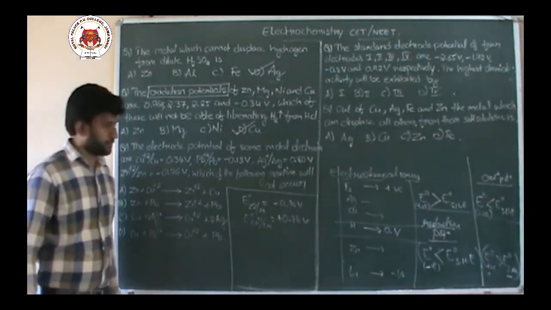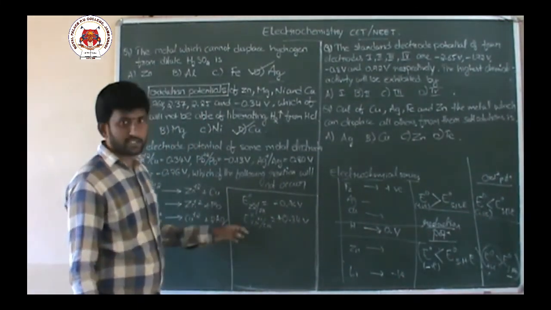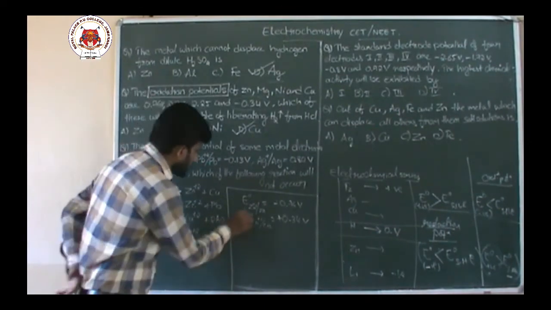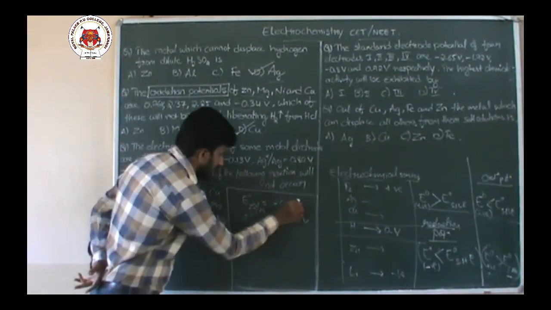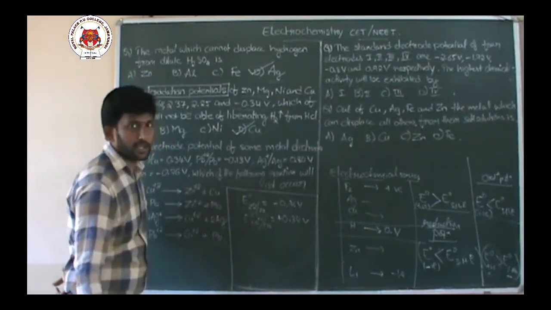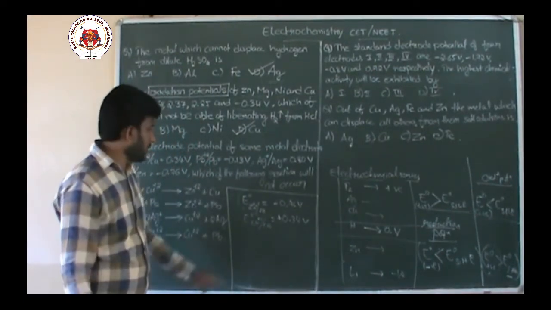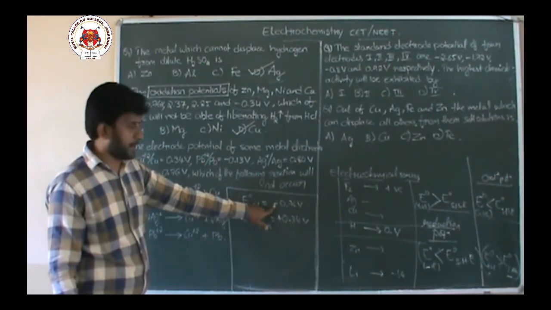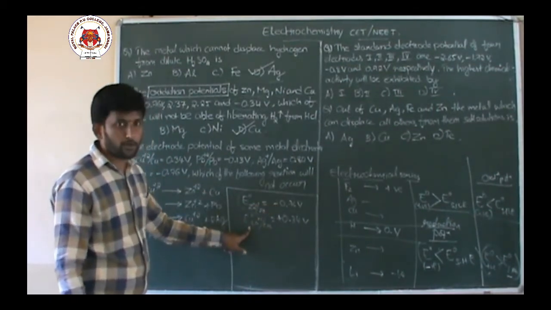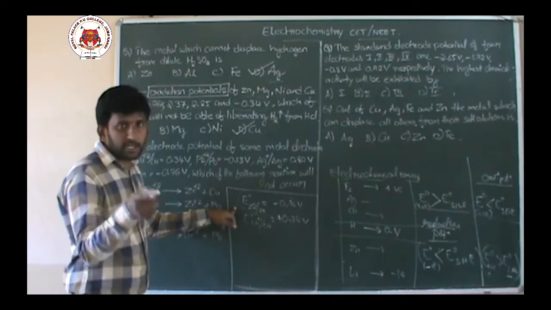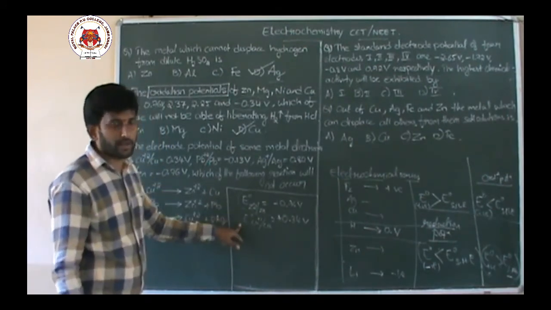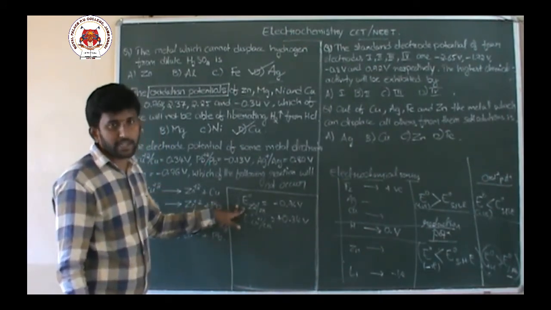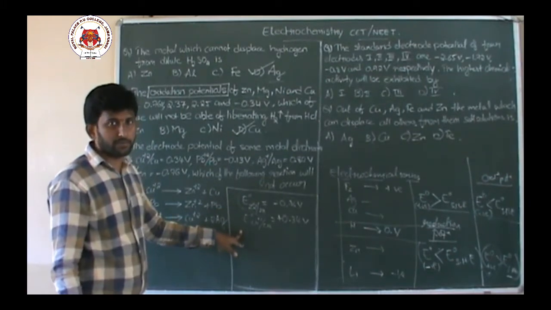So zinc has a lower reduction potential compared to copper. So zinc undergoes oxidation, copper undergoes reduction. Zinc acts as anode, copper acts as cathode.